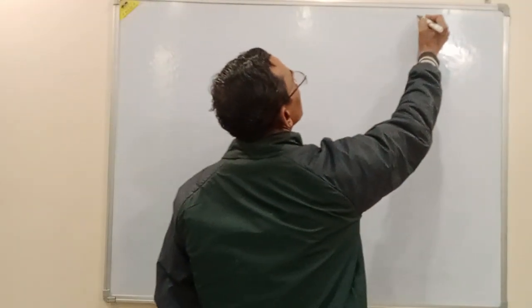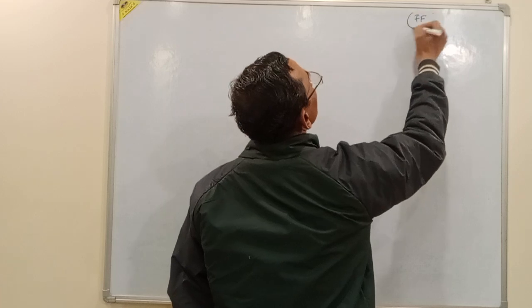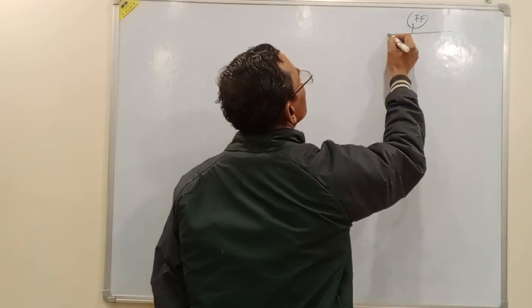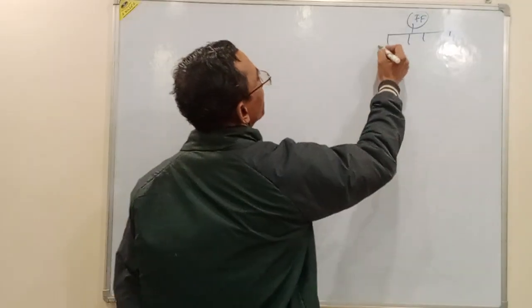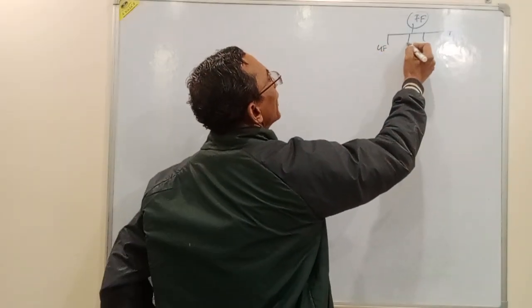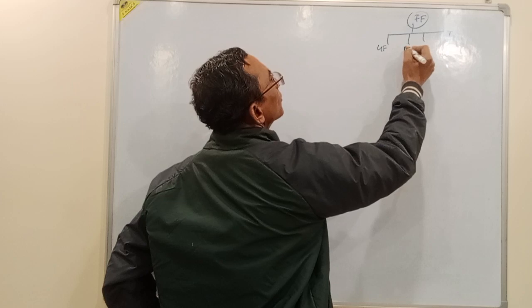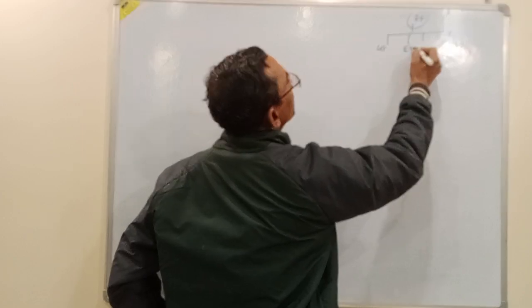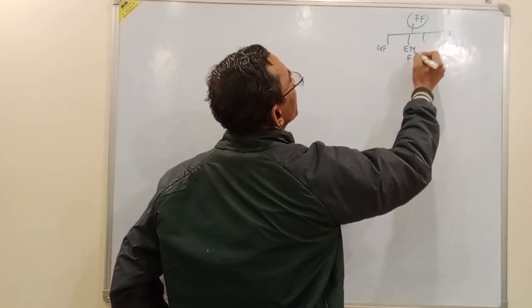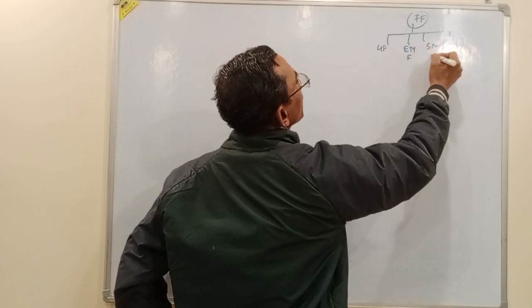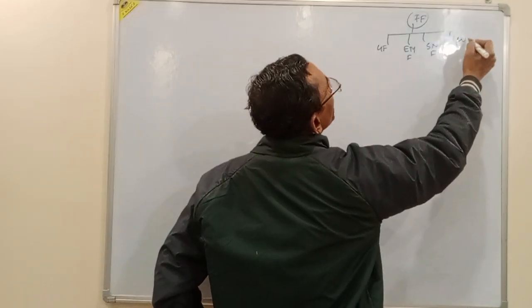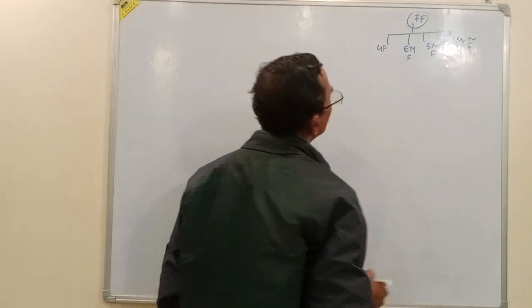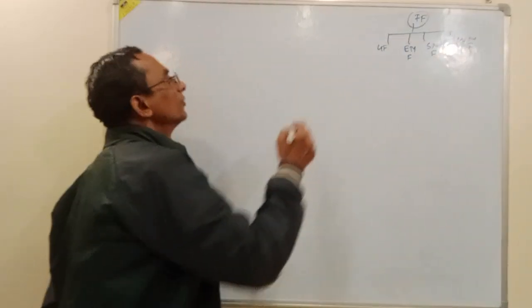Next is fundamental forces. Under fundamental forces, we'll have four major categories of forces. One is gravitational force, another is electromagnetic force, third is strong nuclear force, and another one is weak nuclear force.